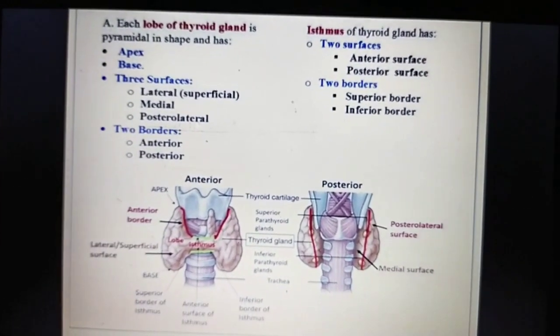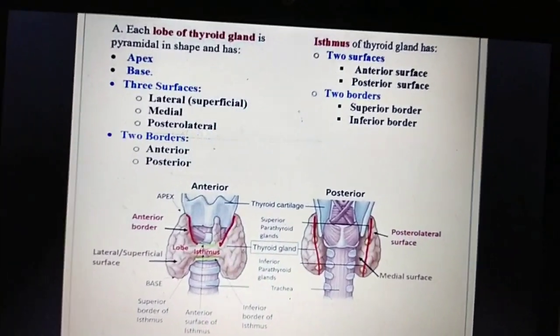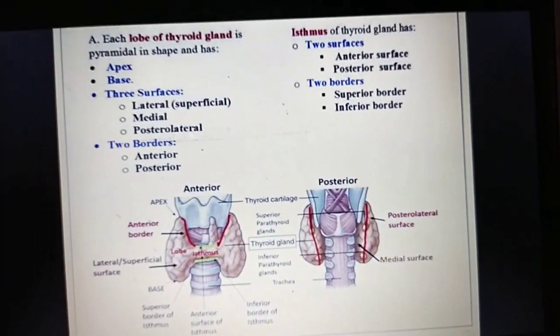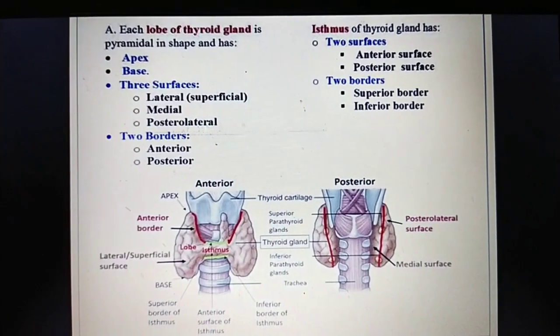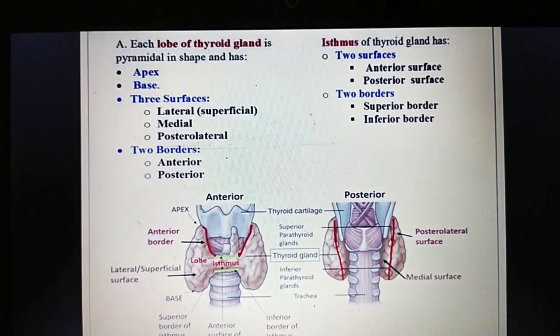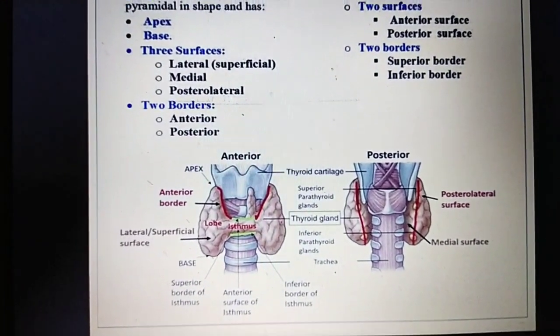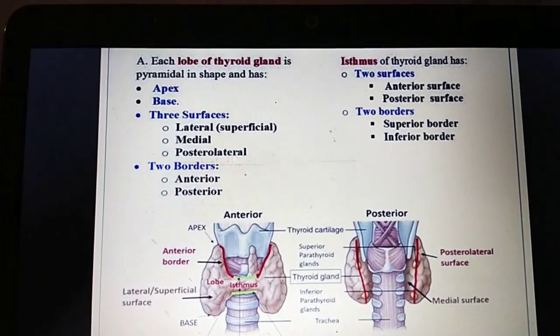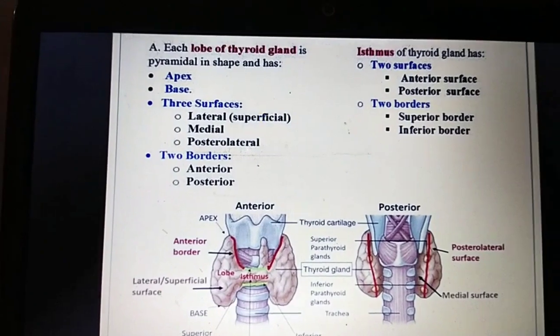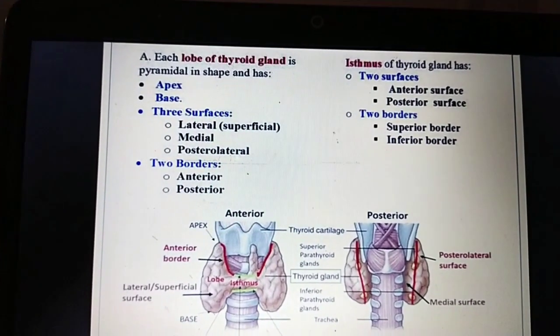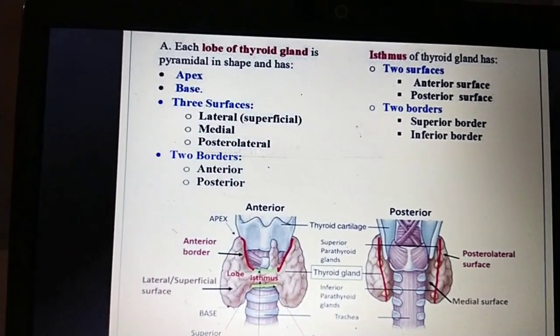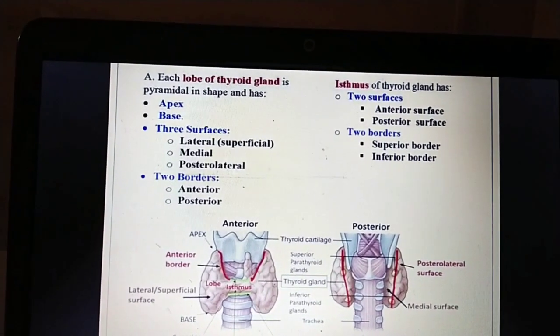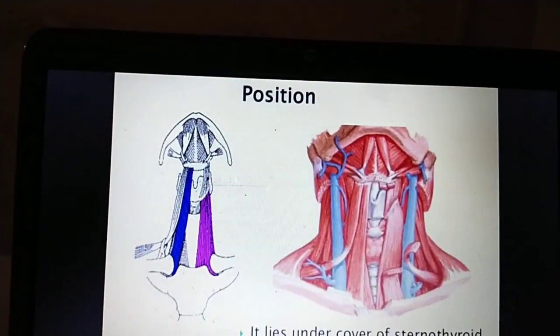Each lobe has an apex, a base, three surfaces and two borders. The isthmus of the thyroid gland has two surfaces, anterior and posterior, and two borders, superior and inferior. This is about the lobes of the thyroid gland and their morphology. We go for the next slide.